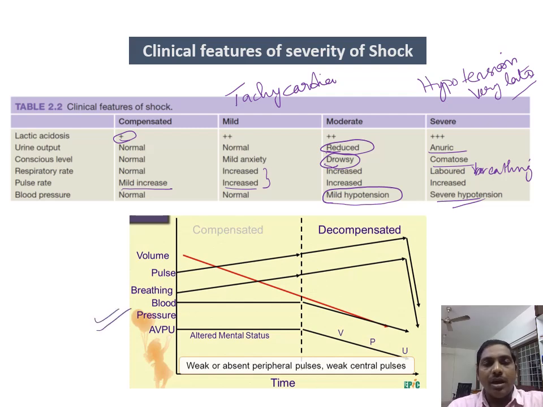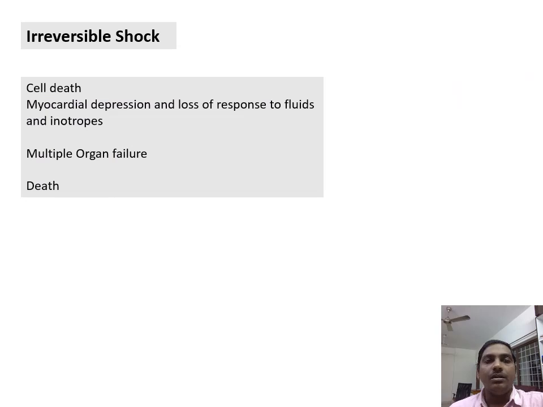This graph shows that as the volume decreases, the patient goes into decompensation. After decompensation, the patient goes into an irreversible state wherein the pulse, BP, everything will come down to the baseline. So finally, irreversible shock: final cell death has happened. There is no time for the body to recover. The compensatory mechanisms have failed. The vital organ blood supply has been lost, and the patient has gone into multiple organ failure. Whatever treatment we give, the patient is not responding. That is the state of irreversible shock, and finally death ensues.